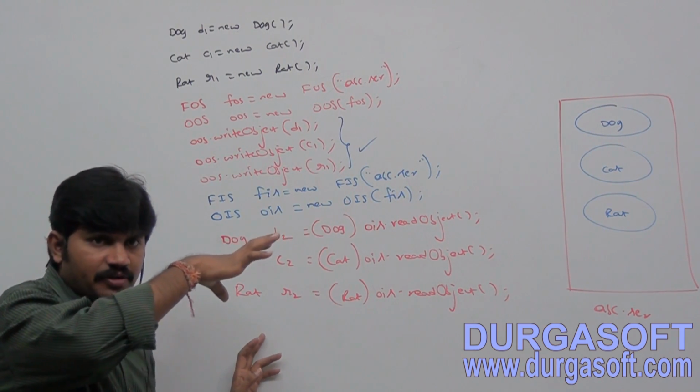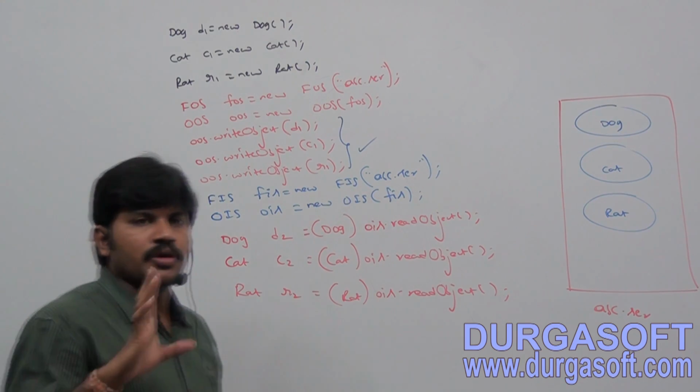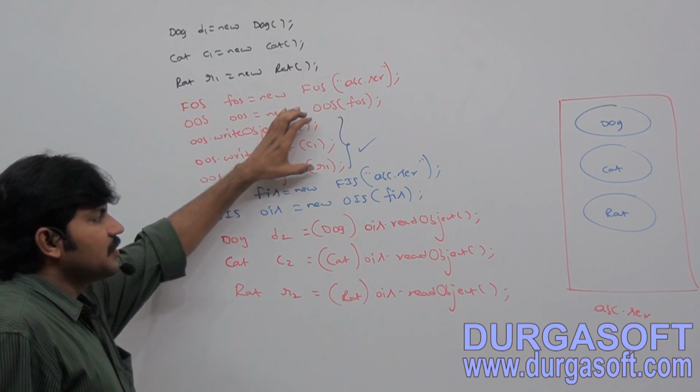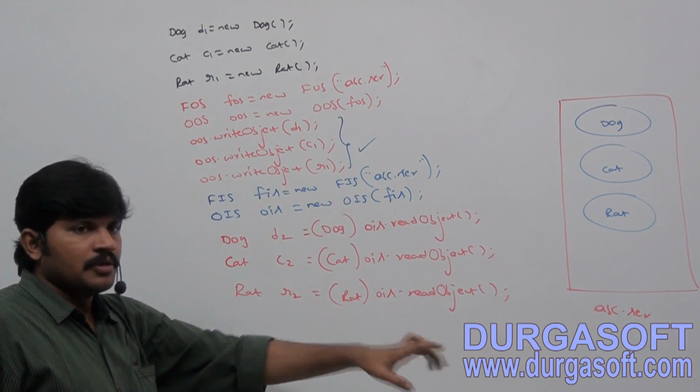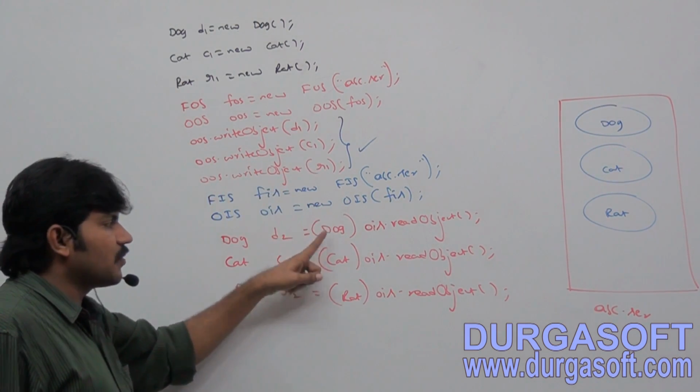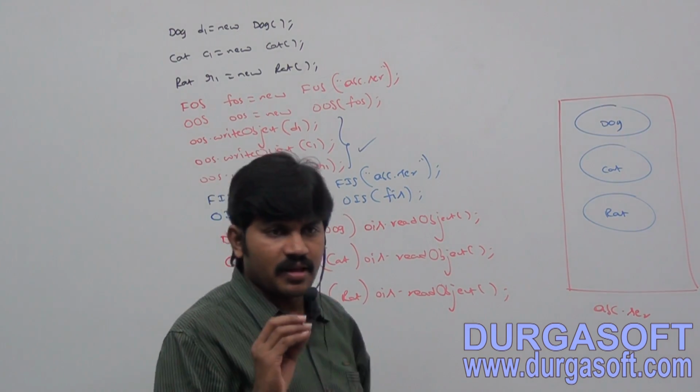Any explanation required? Make sure you have clear clarity. The conclusion is we can serialize any number of objects to the file, but in whichever order we serialize, in the same order only we have to perform deserialization.